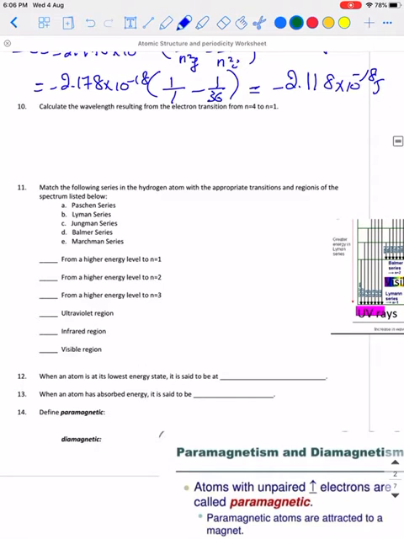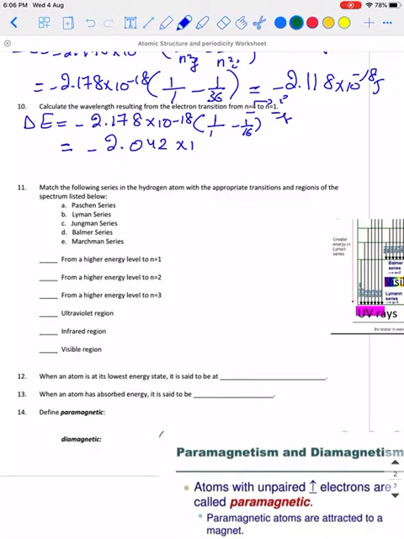Number 10, calculate the wavelength resulting from the electron transition from n equals 4 to n equals 1. First of all, let me find the energy that corresponds to it. Minus 2.178 times 10 to the negative 18, 1 over 1, which is the final, and that will be the initial, minus 1 over 16. So the final answer for energy, up to 4 significant figures, is minus 2.042 times 10 to the negative 18 joule. I want to find the lambda.